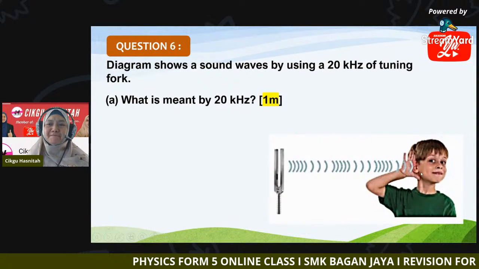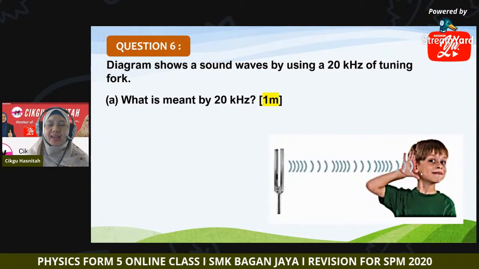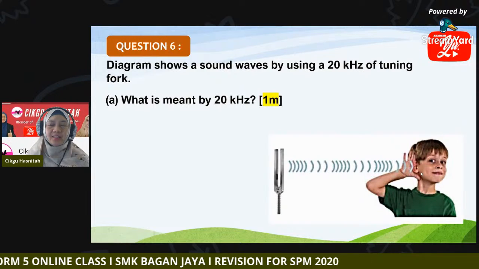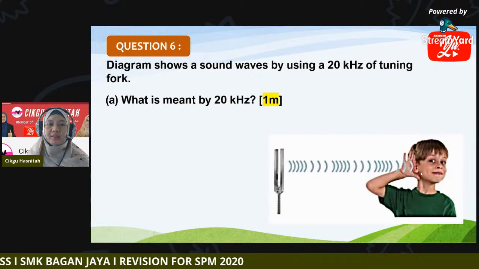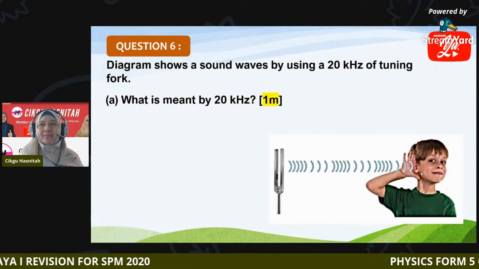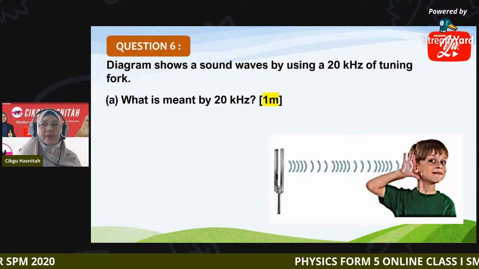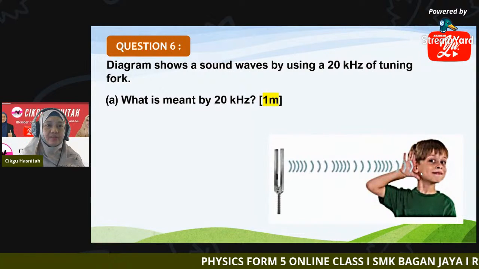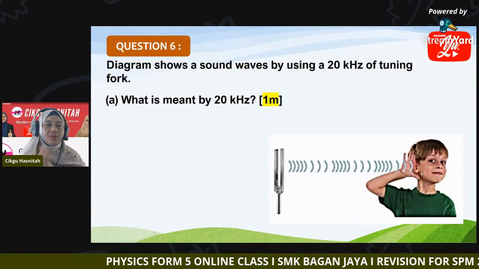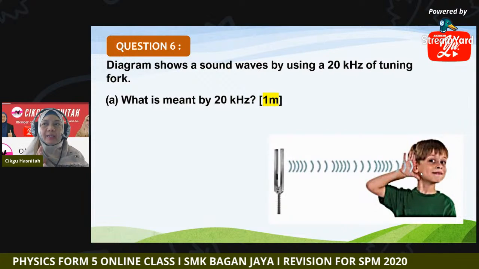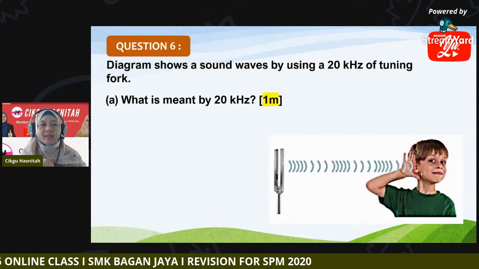It's now 11:38 and we just reached question 6. So we continue with question 6. Now it is on sound waves. Now we move to waves. So we have finished discussing light. Question 6 starts with waves.